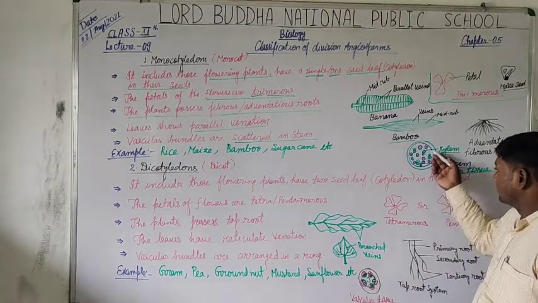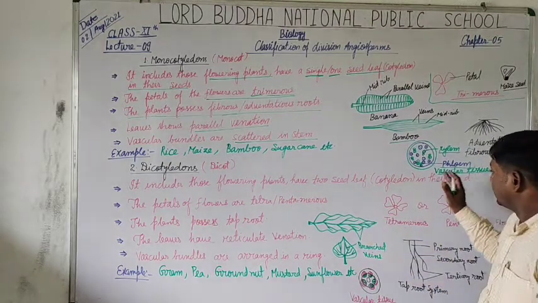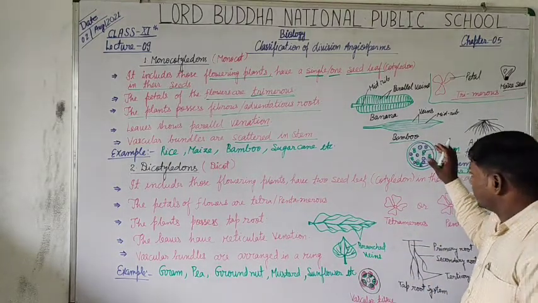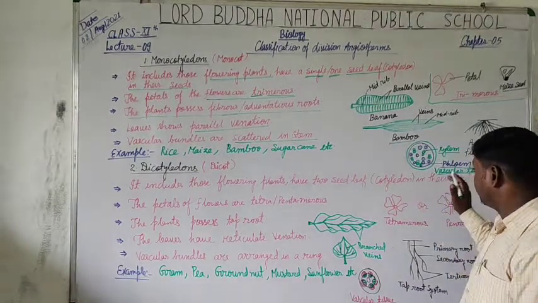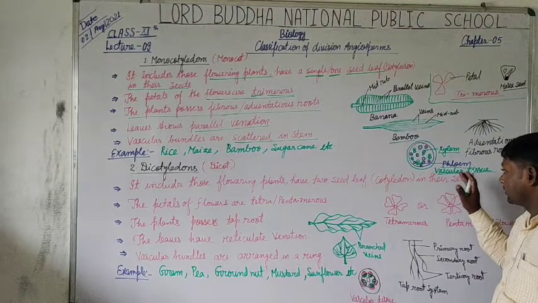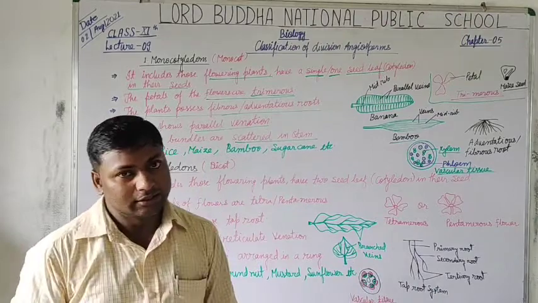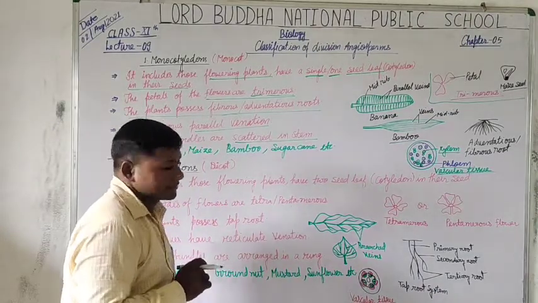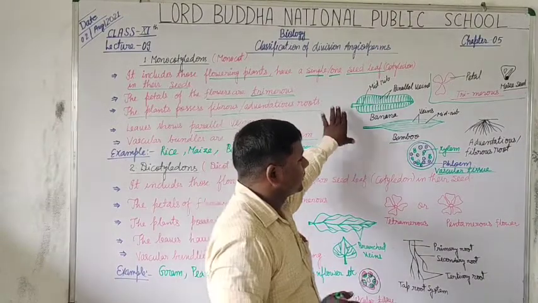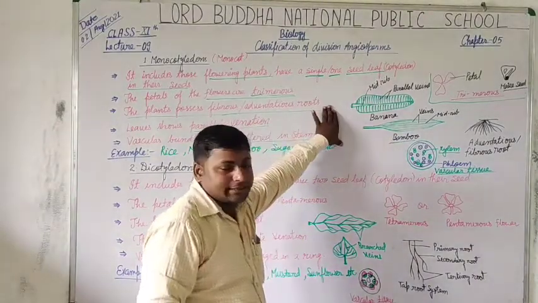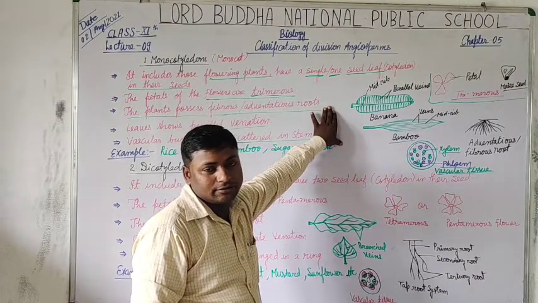You observe the xylem and phloem scattered here and there in the vascular tissues in the transverse section of the stem. So students, these are the peculiar characteristics of the monocots or monocotyledons.